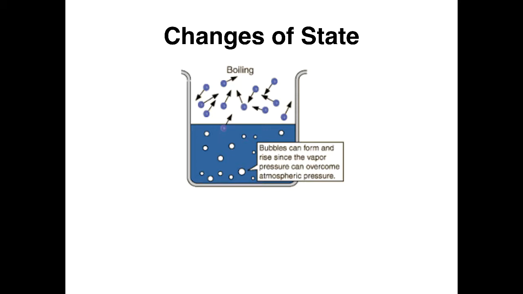Let's talk some more about changes of state. First of all, a liquid is considered volatile if it will evaporate rapidly. And what the diagram here shows is that when the evaporation occurs, it can cause the formation of bubbles within the liquid if the vapor pressure can overcome atmospheric pressure within the liquid. And it can also result in molecules escaping the surface of the liquid and entering the surrounding atmosphere.